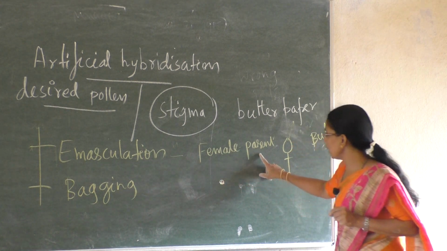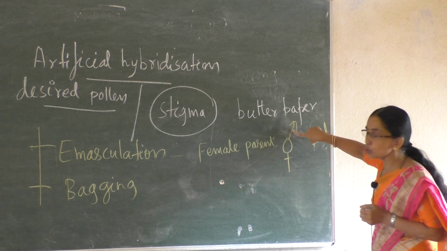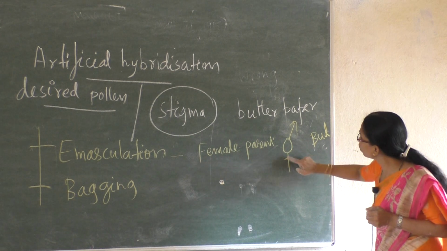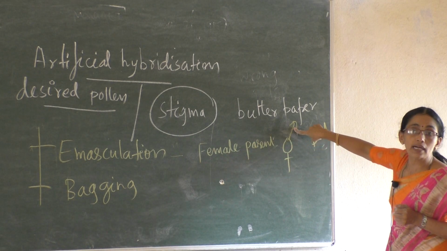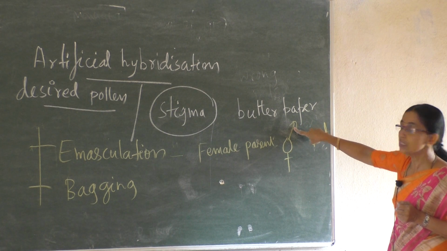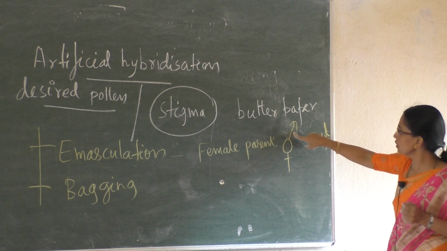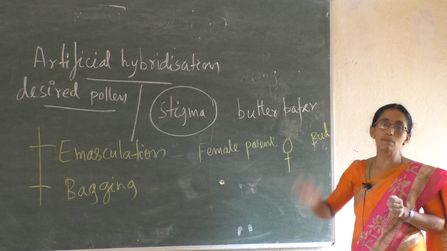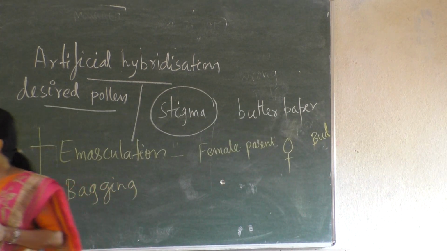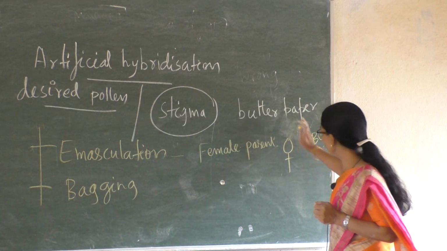Think of a female parent. When the female parent is bisexual and the breeder does not want to take these pollen, he wants to take this as female parent. So he wants only this part. He wants to cut the anthers. So these are cut when the flower is in bud condition, before the anthers dehisce. So cutting is called emasculation. Such a flower is now called an emasculated flower.